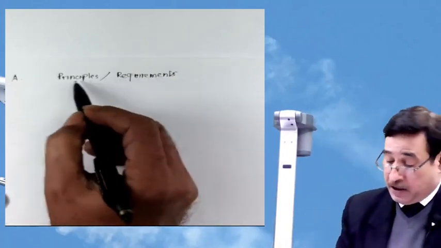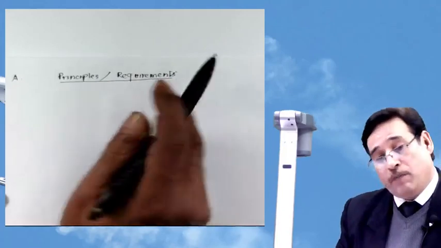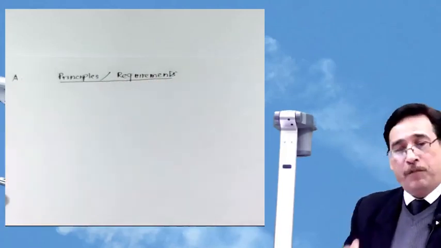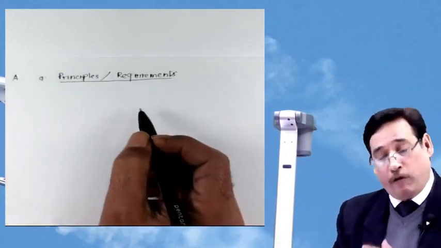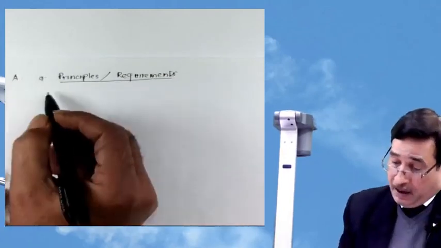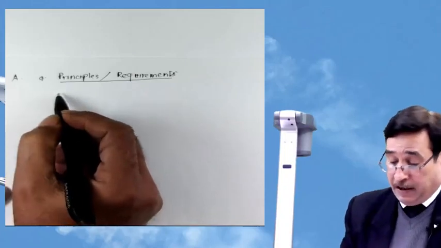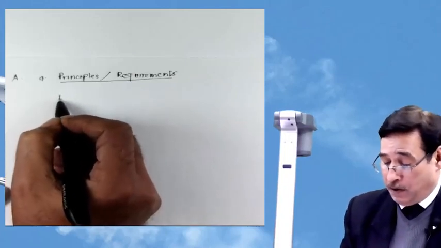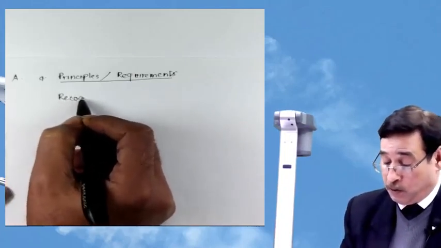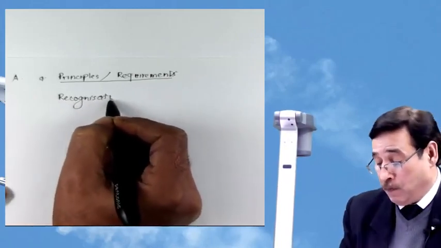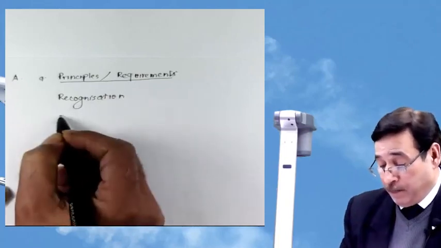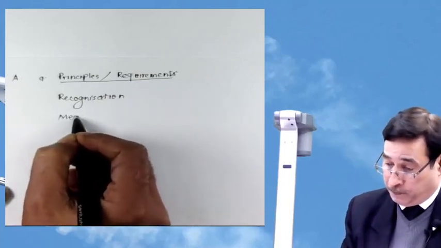The standard states that these are the objective, in fact, also. The basic objective of this standard is that it settles out some principles and requirements regarding what? Regarding recognition, these are rough work, and measurement.